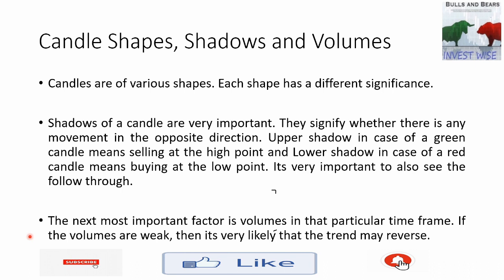The third extremely important factor is volumes in that particular time frame. If the volumes are weak, then it's likely that the trend may reverse. If the volumes are strong, it may signify that the trend may continue. But if the volumes are too high, that means there was a lot of selling pressure also, because sellers also came in and tried to keep the price down. And a lot of times the price also reverses if the volumes were extremely high. So let's see how this all adds up when I show you the example.